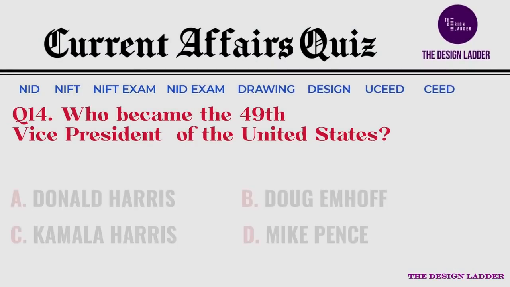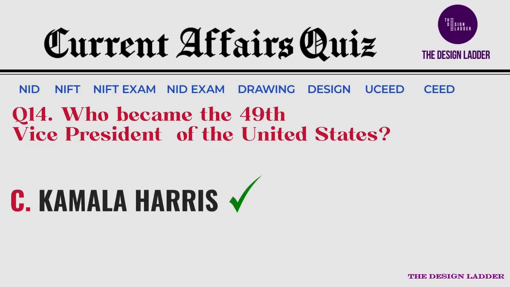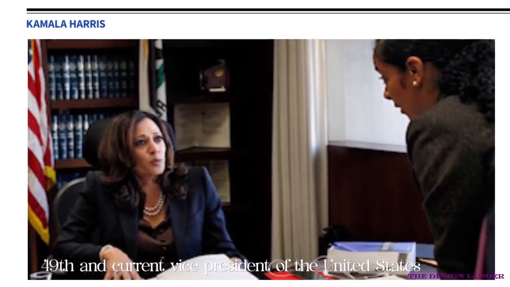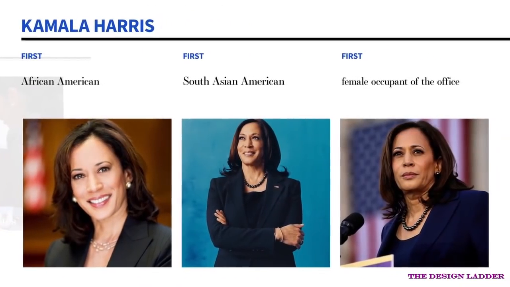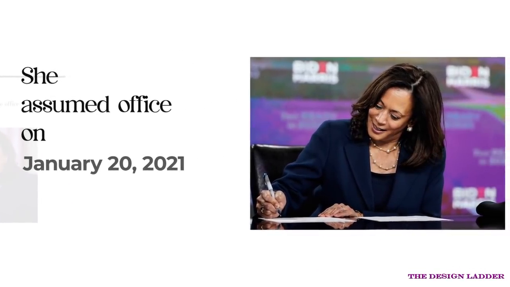Who became the 49th Vice President of the United States? And your options are. The correct answer is Kamala Harris. Kamala Harris is 49th and current Vice President of the United States, and she is the first African American and first South Asian American and first female occupant of the office. She assumed office on January 20, 2021.